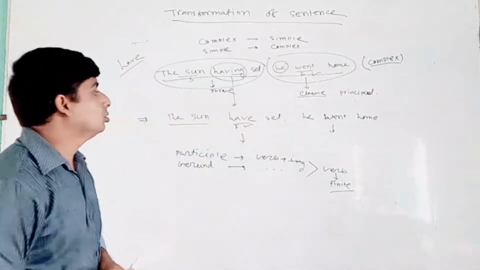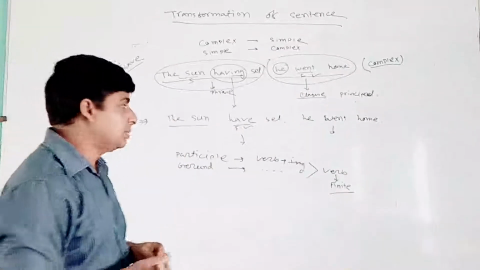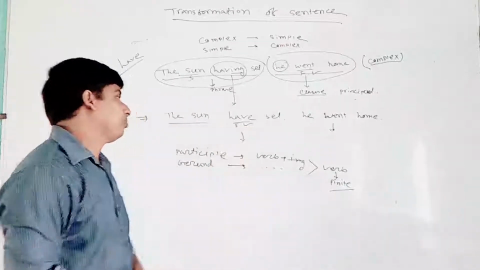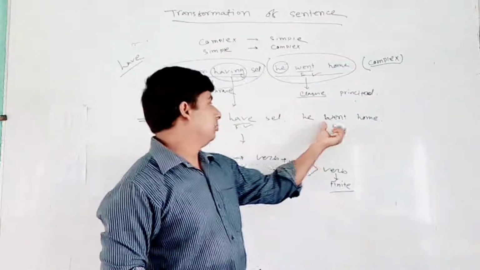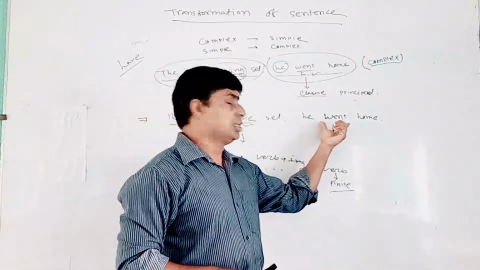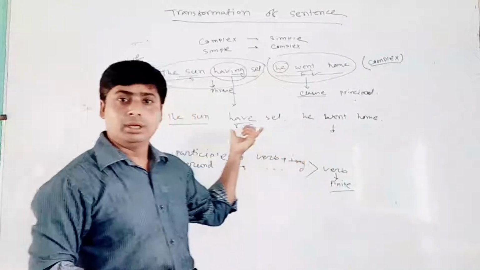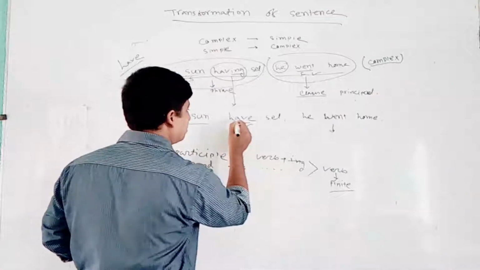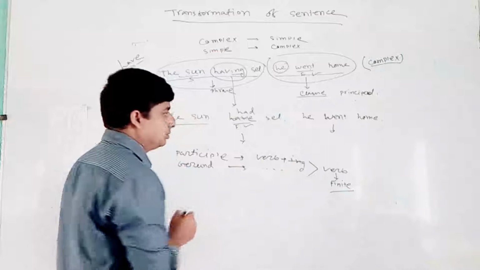But here is the mistake. What is the mistake? Try to find out. It's quite easy. See that? The principal clause is past tense, but the other is present tense. In a principal clause, if the principal clause is past tense, then it will be past tense. If present, then it might be present. So when the principal clause is past tense, I have to make it past tense. That means it will be "had".